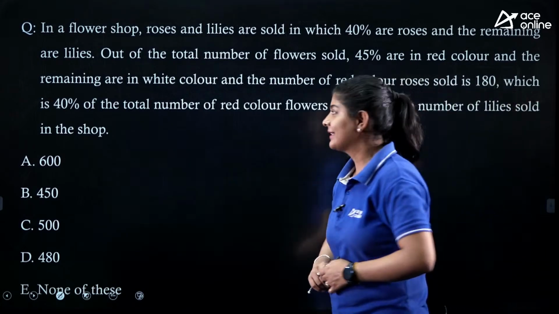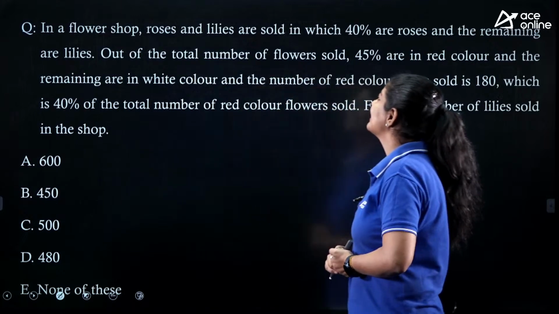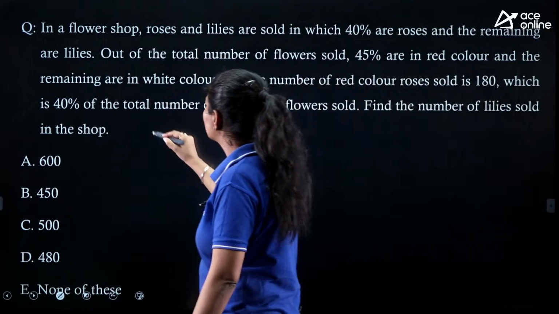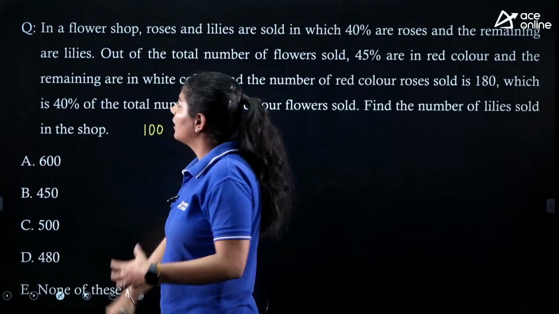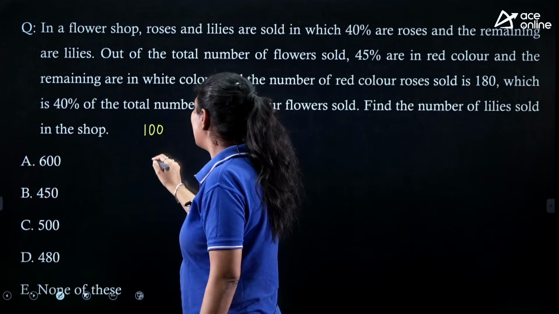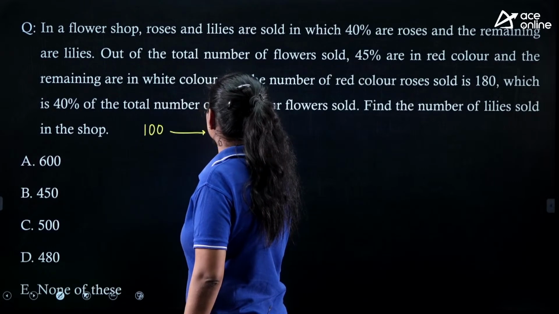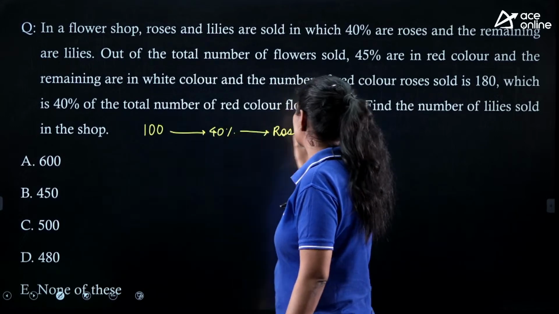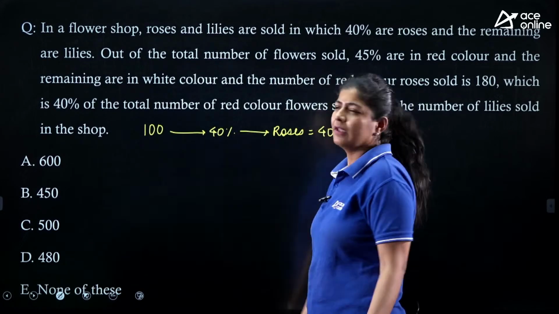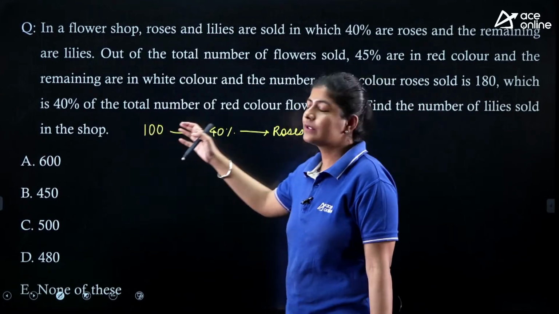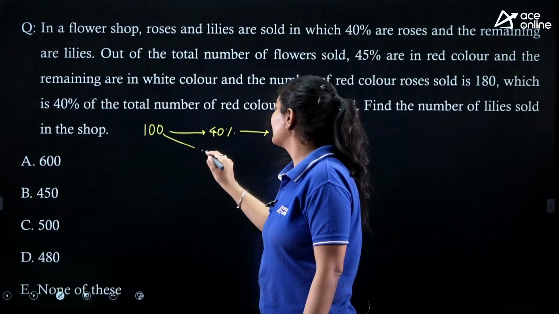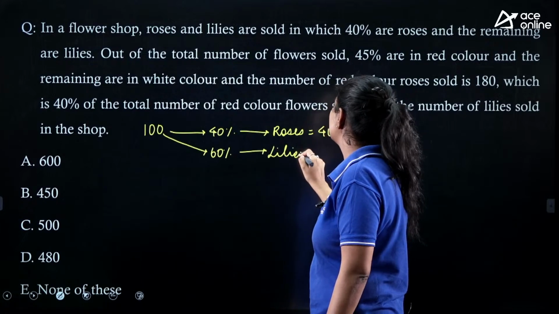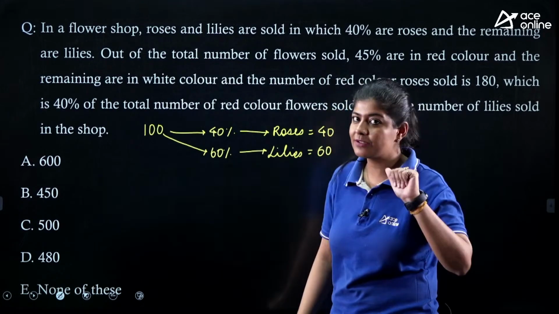Okay, let's try to understand it. In a flower shop, roses and lilies are sold, in which 40% are roses and the remaining are lilies. I am assuming that there are 100 flowers sold in the shop. Out of this 100, 40% are roses. That means there are 40 roses. And the remaining is 60%, and 60% are lilies. That means there are total 60 lilies sold in the shop.